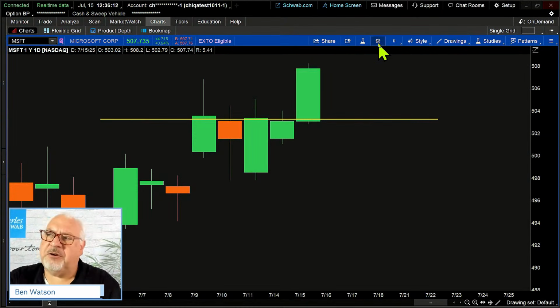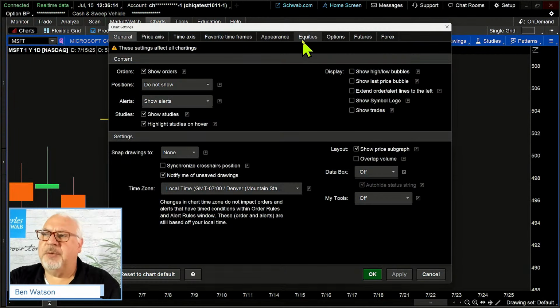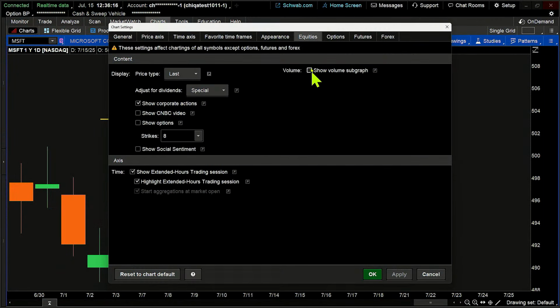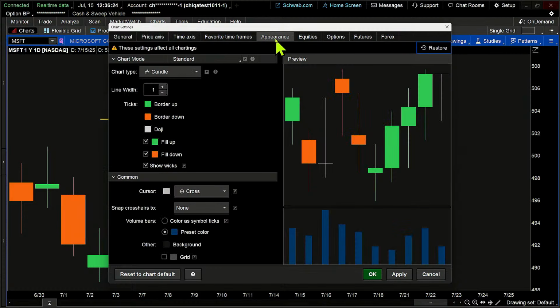So I'm going to go to this little gear icon up here at the top of the page. I'm going to go to where it says equities, and I'm going to click on show volume subgraph. Before I click apply and OK, I'm going to do something else. I'm going to come over here to where it says appearance, and I'm going to change my volume bars to the same color as their corresponding ticks or bars on the chart.